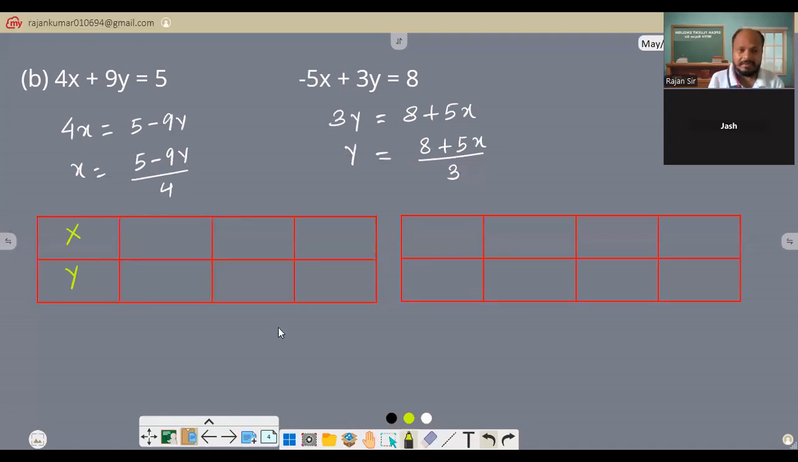So if I take y is 1, then 5 take away 9, which is negative 4, and negative 4 divided by 4, you will get what? Negative 1, isn't it?